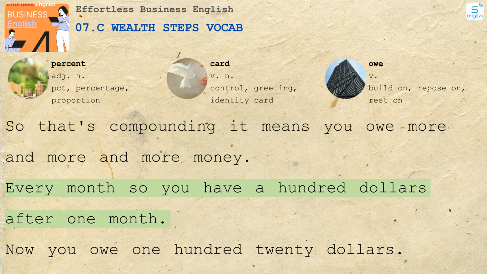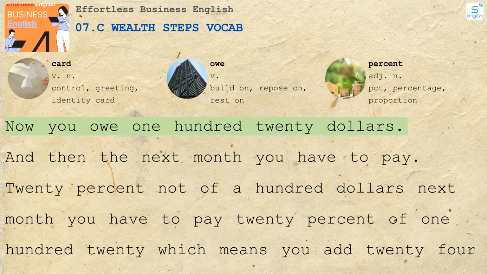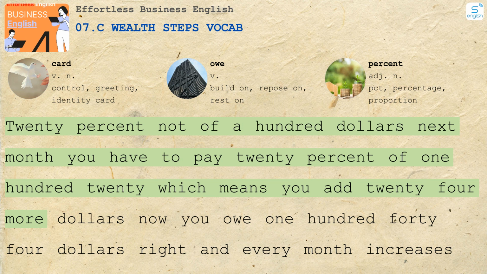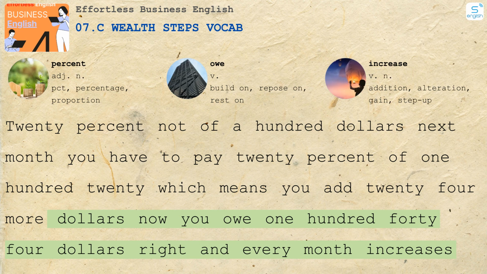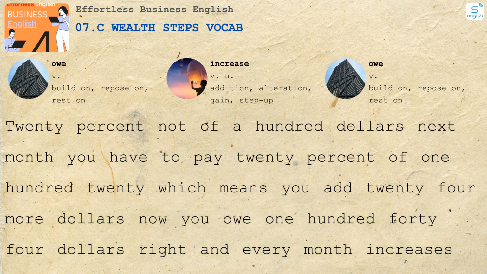After 1 month, now you owe $120. And then the next month, you have to pay 20%, not of $100. Next month, you have to pay 20% of 120, which means you add 24 more dollars. Now you owe $144, right? And every month it increases more, bigger increase, bigger increase, bigger increase. That's compounding.